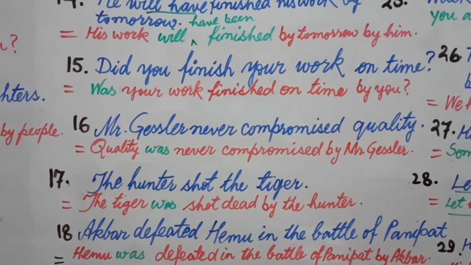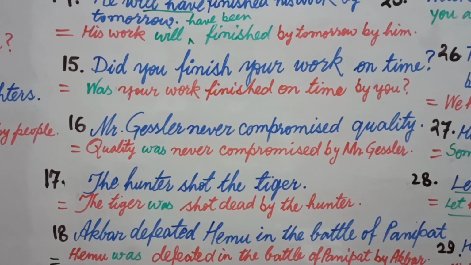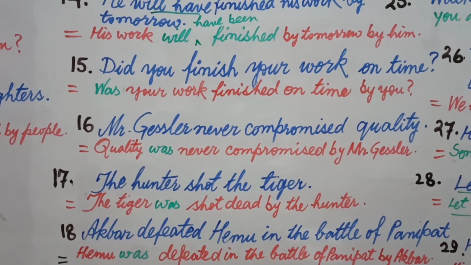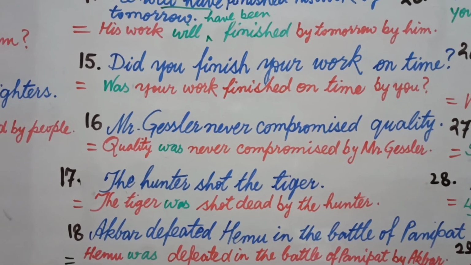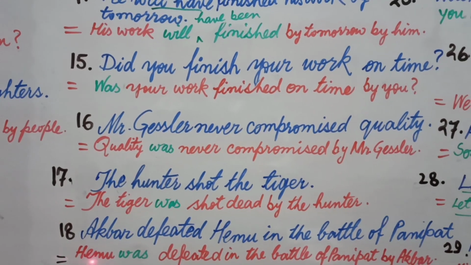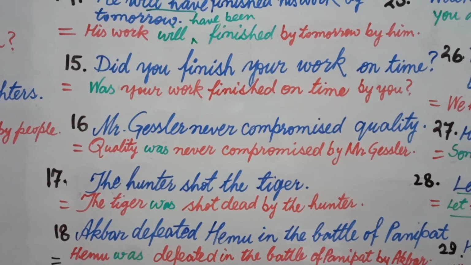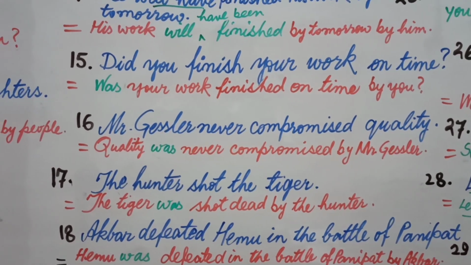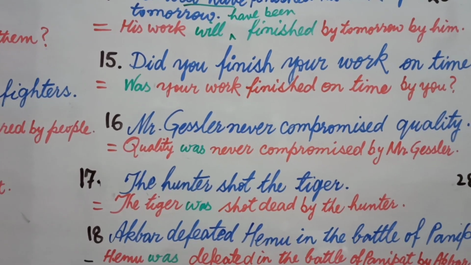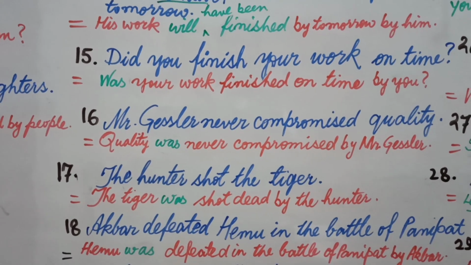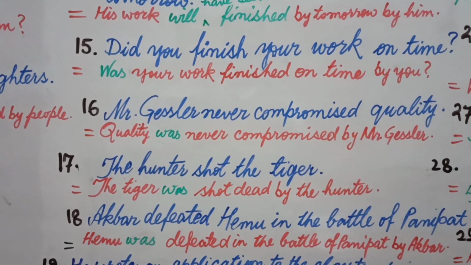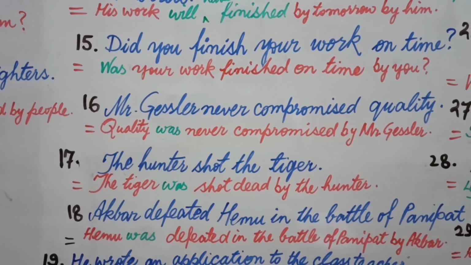So don't be confused if you have such a long sentence. You just place your object in the place of subject. You follow the general rule of passive voice, meaning Hemu, then the helping verb, then the third form, the rest of the sentence, and in the end you must use by and the subject of active voice in the form of object in passive voice. Then finally our answer is: Hemu was defeated in the battle of Panipat by Akbar.